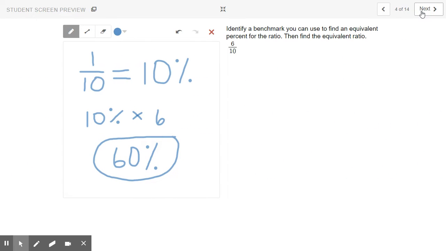Identify a benchmark you can use to find 6/10. We know that 6/10 comes from 1/10. 1/10 is 10%. So to find 6/10, you do 10% times 6. 60% is the percent equivalent of 6/10.